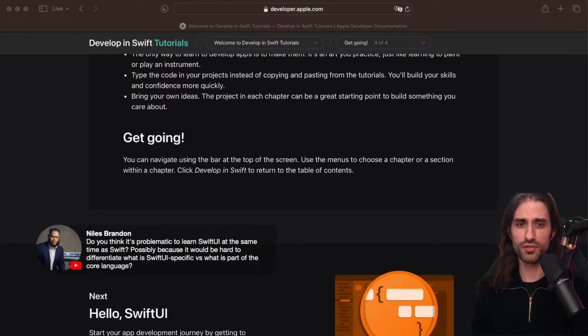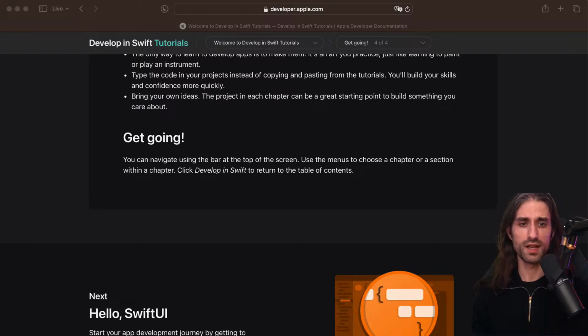But you raise a very good point, is that we're going to see things that are part of SwiftUI and others which are part of Swift. And it can be interesting after the fact to try and understand where the line is and why you have this difference between the two. Swift is a language, and SwiftUI is a framework that uses the Swift language. It might be interesting to make sure that you really understand where the line is between the two of them. That's a very good remark. I will try to point it out when I can, but if I don't point it out, it might be useful to ask yourself, is this part of SwiftUI? Is this part of Swift? That's a very good remark.